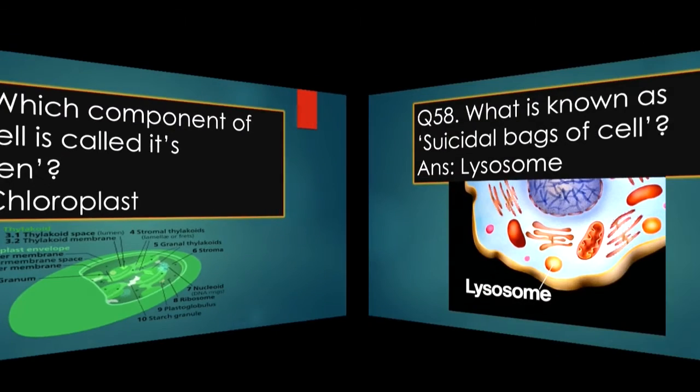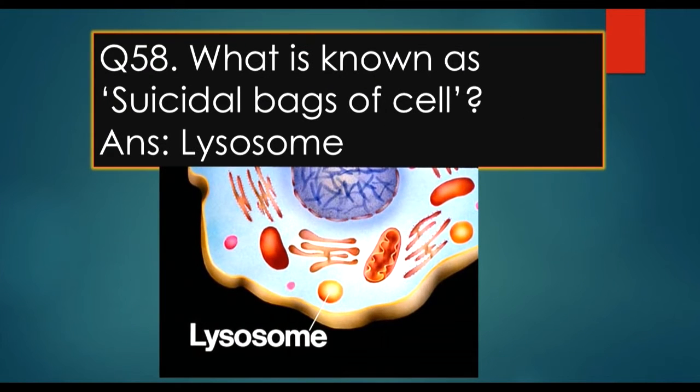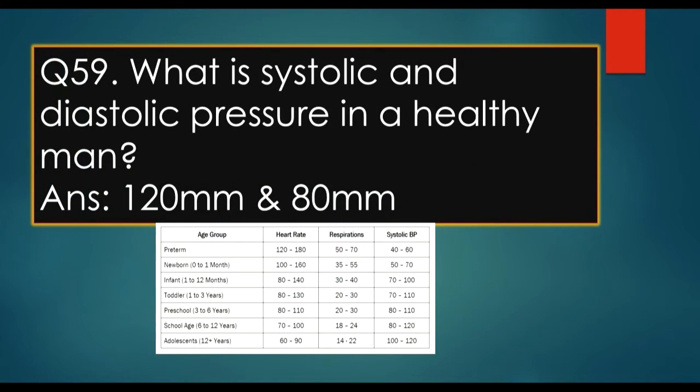Next question: what is known as the suicidal bag of the cell? Answer is the lysosome, because lysosomes are phagocytic in nature. Next question: what is the systolic and diastolic pressure in a healthy man? Answer is 120 mm per 80 mm, and this figure also varies with age group. What is the difference of age group in blood pressure?